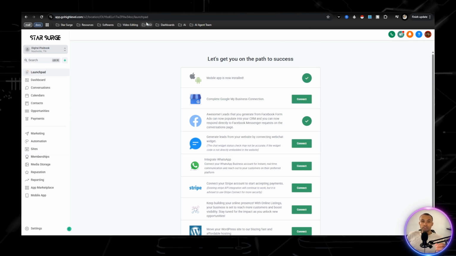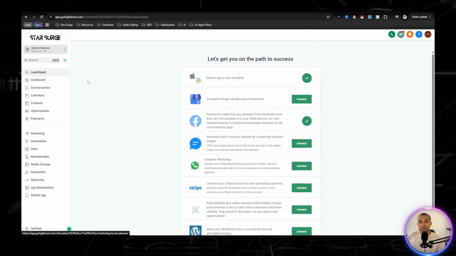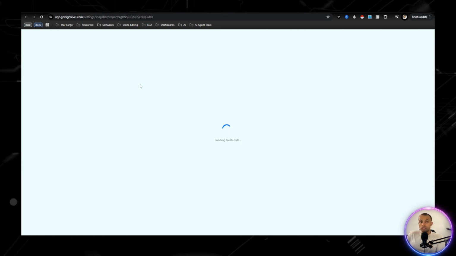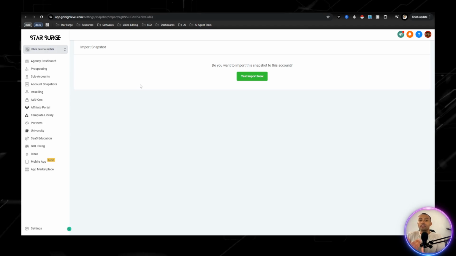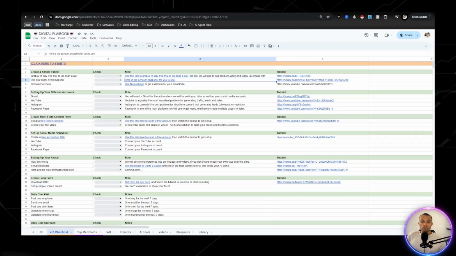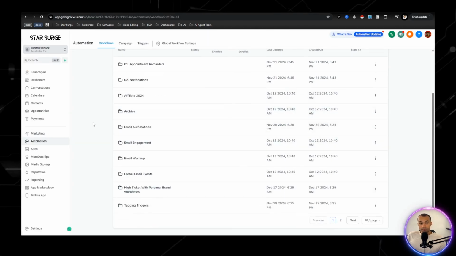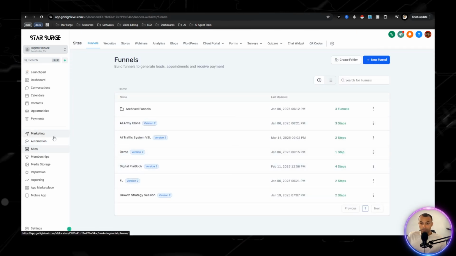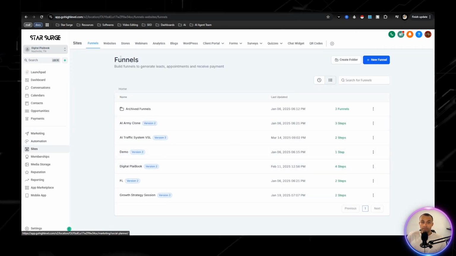And the good thing is you guys don't have to create any of this stuff. I give you access to something called a snapshot right here. What a snapshot is, it is literally importing all this infrastructure and frameworks that I use directly into your Go High Level account. You would just hit import here. And then once you do, you'll have access to all these automations. You'll have access to all these different funnels, but that doesn't happen if you're not posting content.